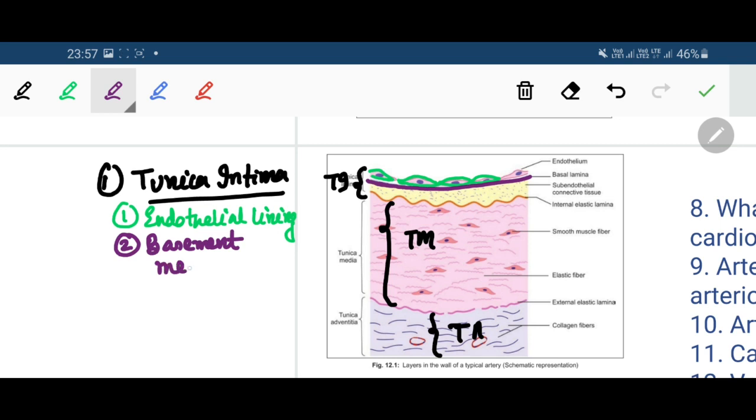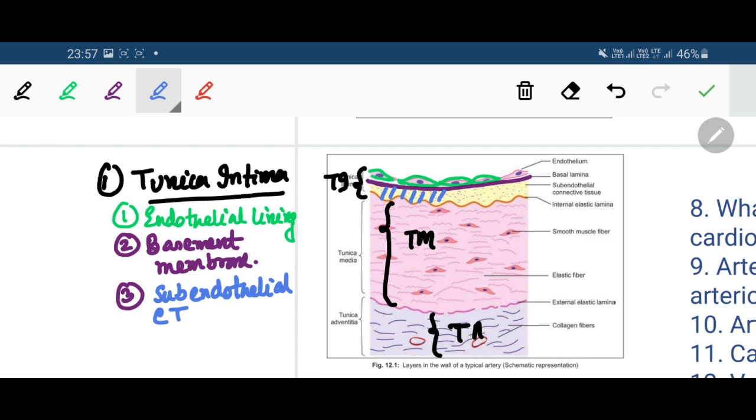Below the basement membrane there is presence of connective tissue, that is called subendothelial connective tissue. Number 3 is the subendothelial connective tissue.